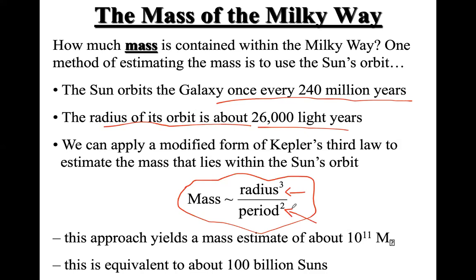It is actually in one of those arms. Even though it calculates a considerable amount of mass, it is not the whole complete mass of the Milky Way. So if you do the calculation in this way, it gives you that the mass of the Milky Way is approximately 10 to the power 11 solar masses once again. So you can see how huge our Milky Way is up to the position where you have the sun from the center. And this is basically equivalent to 100 billion suns, right?